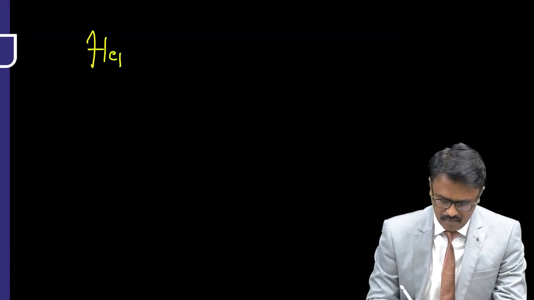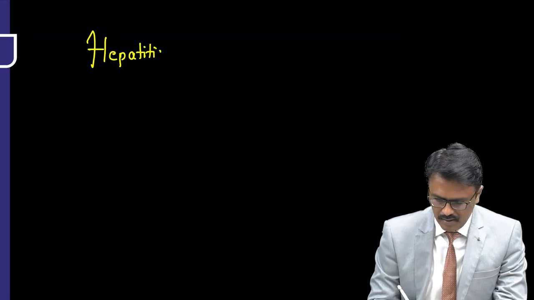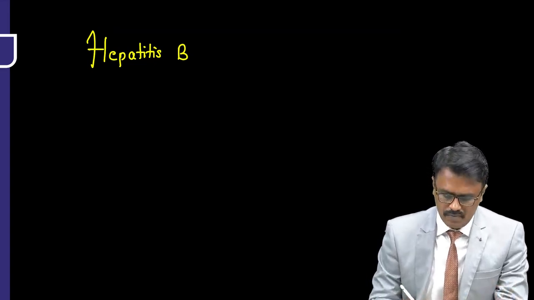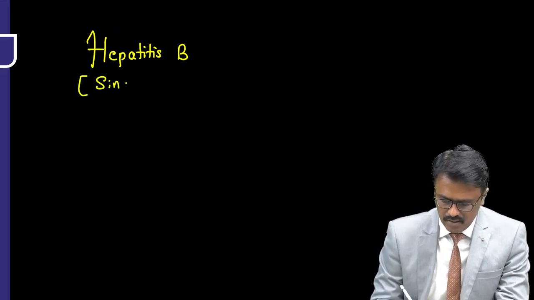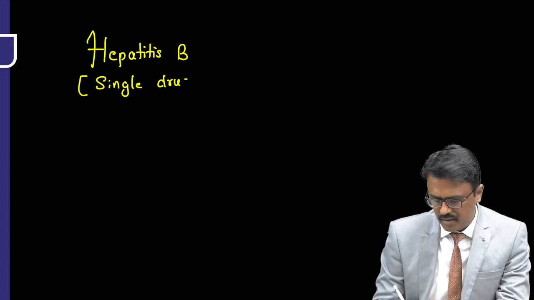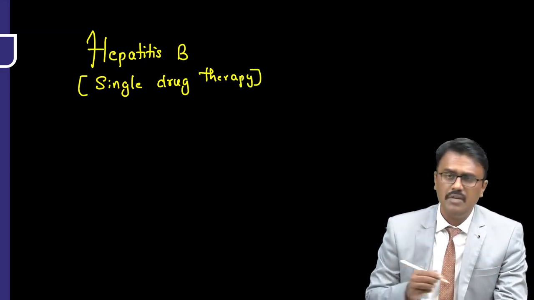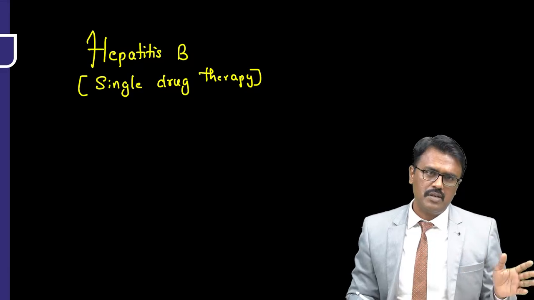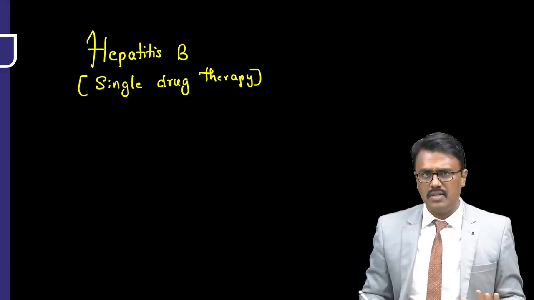So once we are done with the herpes, it's important that we discuss the treatment for hepatitis B. Now, when you treat hepatitis B, should we use combination therapy? Most important, when you treat hepatitis B, it is a single drug therapy. It's not a combination therapy. Please keep that in your mind. Now, should we continue lifelong? Yes. But only if the viral replication is going up, then we use the drug. When it suppresses, we stop the drug. So intermittently it is given.